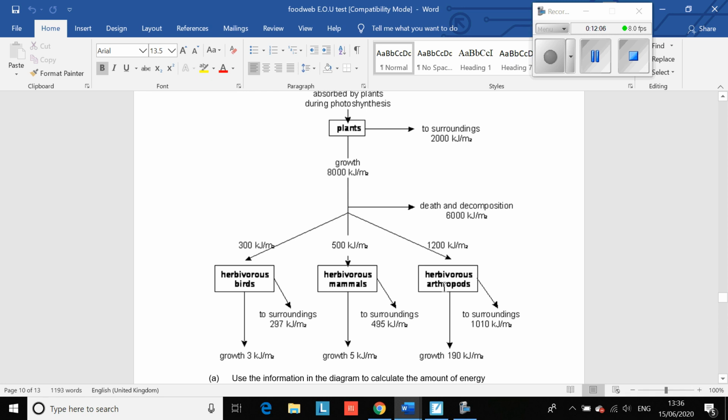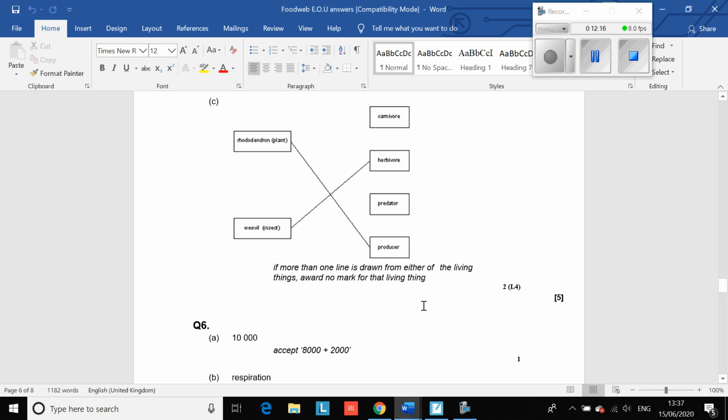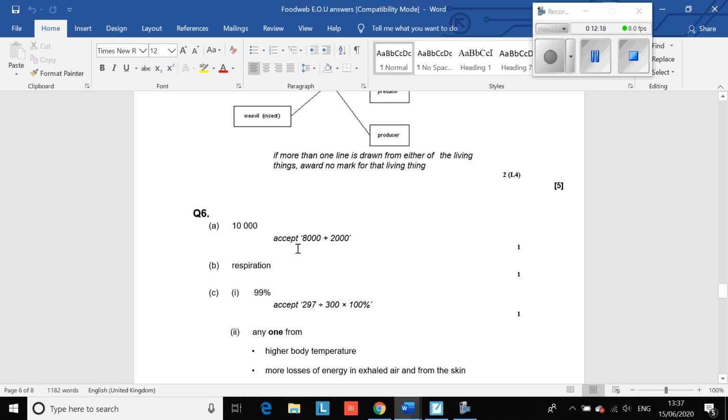Use information in the diagram to calculate the amount of energy absorbed by plants during photosynthesis each year. Right, so you have to have a look at this diagram. So it was 10,000. How do you come to that? Well, let's go and have a quick look.